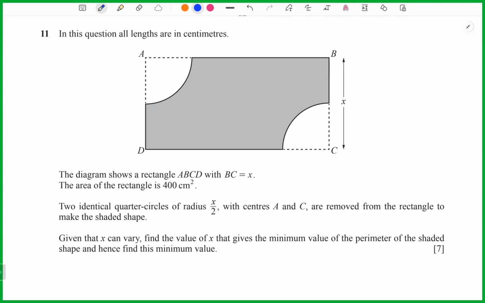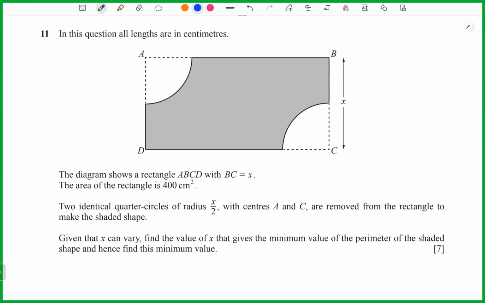The area of the rectangle is 400 cm squared. Two identical quarter circles of radius 1 over 2x with centers A and C are removed from the rectangle to make the shaded shape. Given x can vary, find the value of x giving the minimum value of the perimeter of the shaded region, and hence find the minimum value.